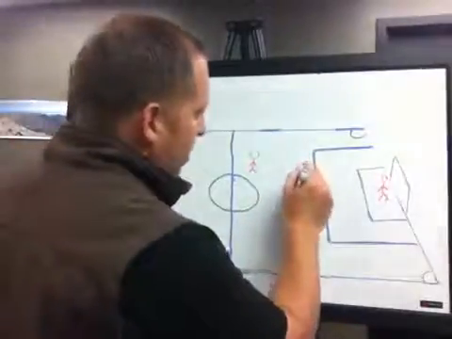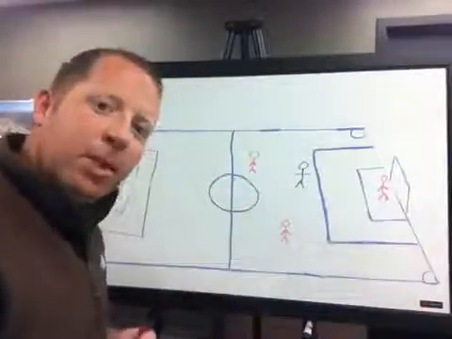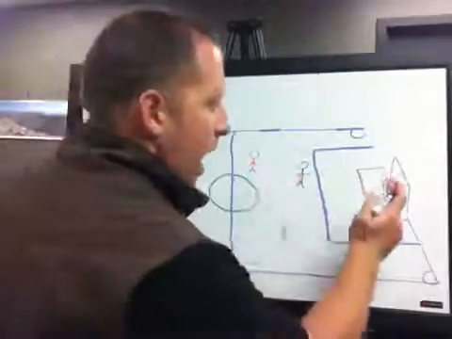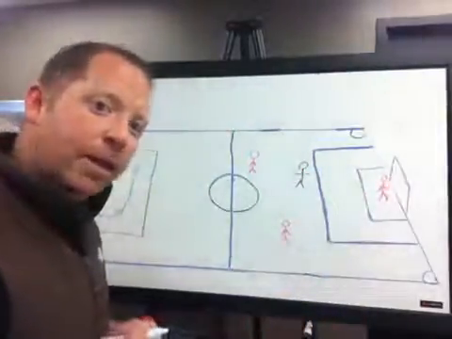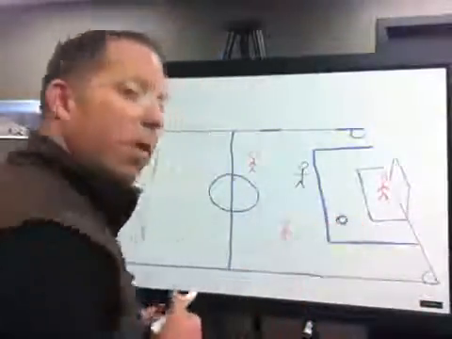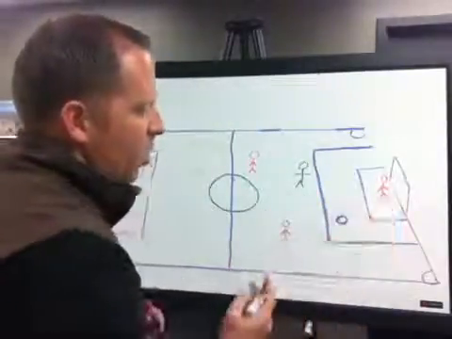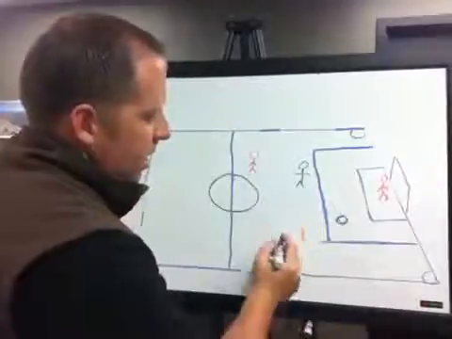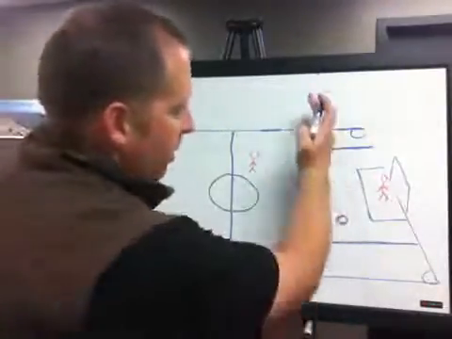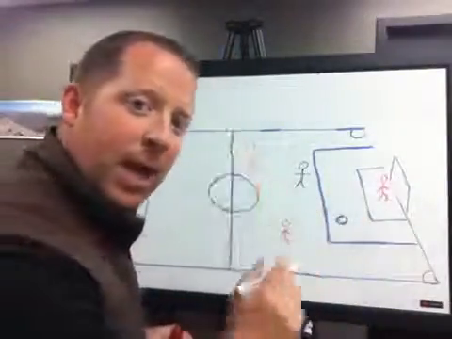Let's say there was a blue team player right here. They are currently in the offside position because there is not a defender or the ball between them and the goal that they are attacking. Now, if the ball was played and it happened to be right here, would they be in the offside position? No, they would not, because the ball is between them and the other goal. If we just drew imaginary lines, before, when the ball wasn't there, the imaginary line was here at the last defender. If the ball's here, the imaginary line would be here, and everything on the right side of that would be an offside position.